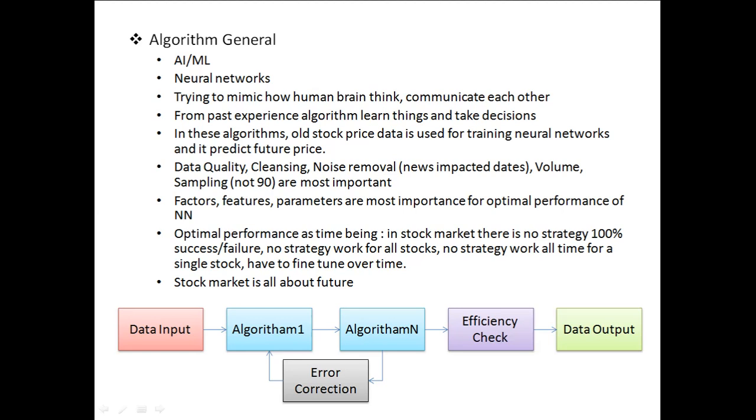So in this particular Nifty 50 prediction, what we use is a set of neural networks. A neural network tries to behave like how our human brain thinks, how the neurons communicate with each other, how to classify the values, and how to take a decision out of it.